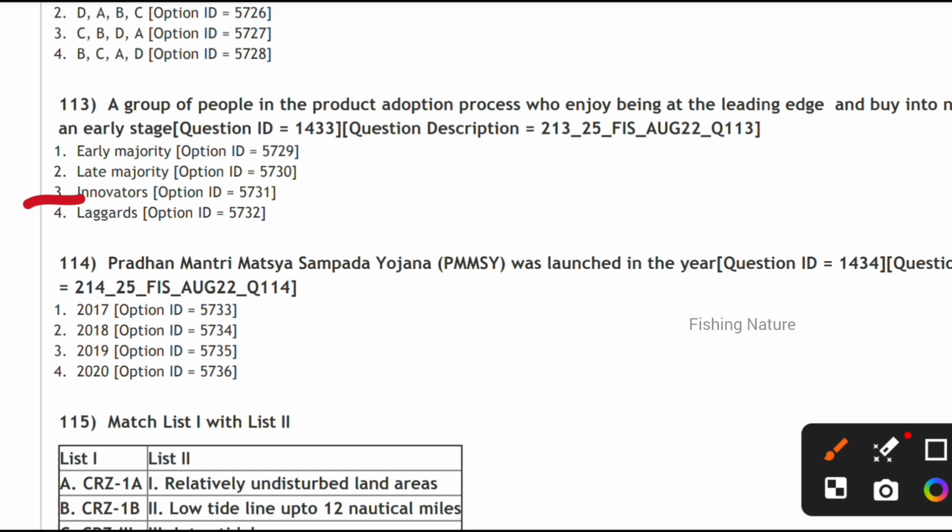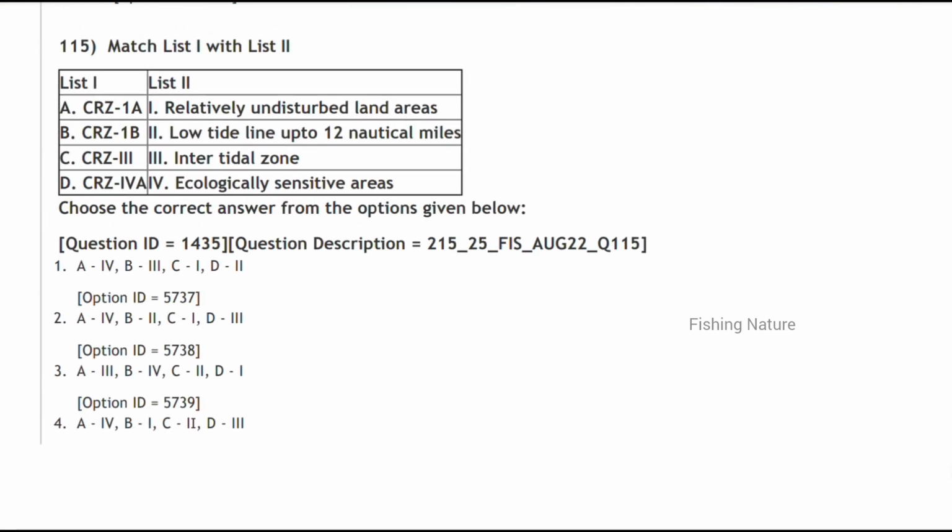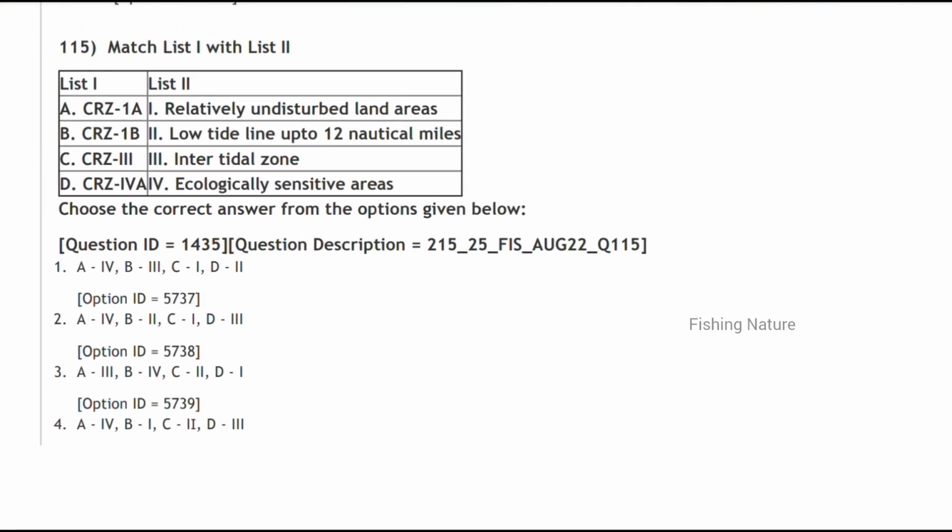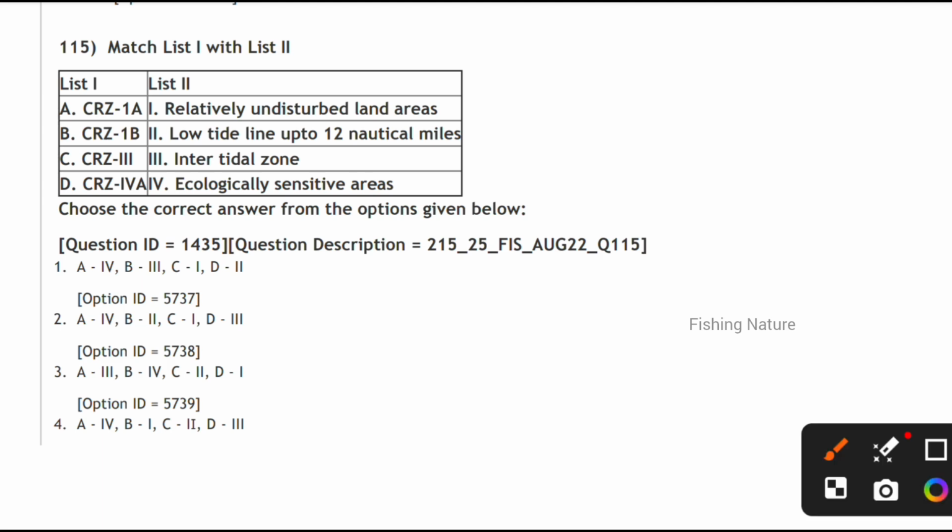Next, the Pradhan Mantri Matsya Sampada Yojana PMMSY is launched in which year? In 2020. Next, match list 1 and 2, they are asking. Here CRZ1 is the ecologically sensitive area. So A4. And next one, here we can observe in two options. Next, CRZ1B they are asking. CRZ1B is the intertidal zone. So option 1 is correct.